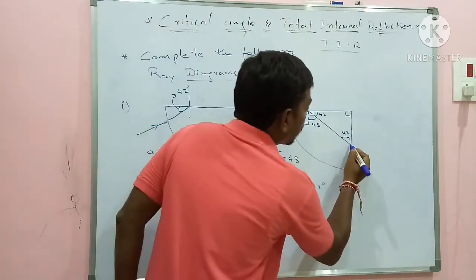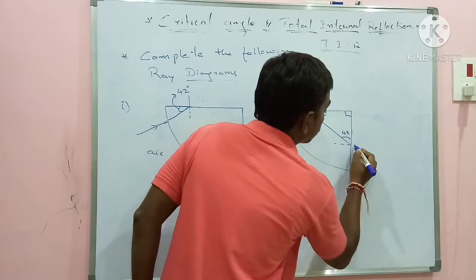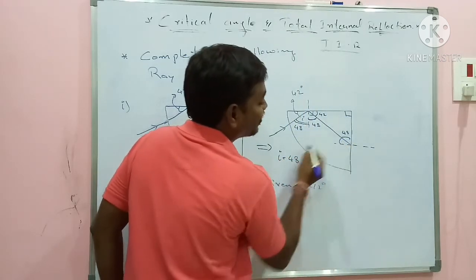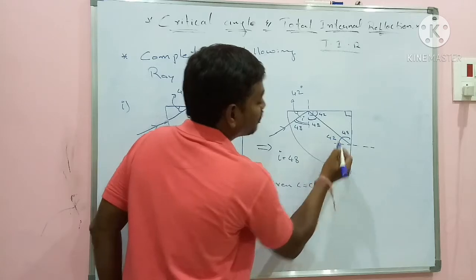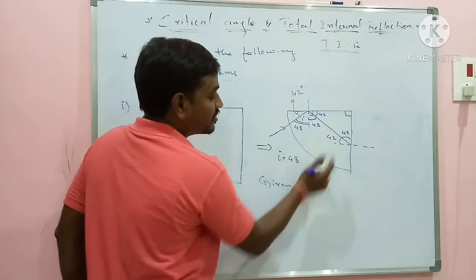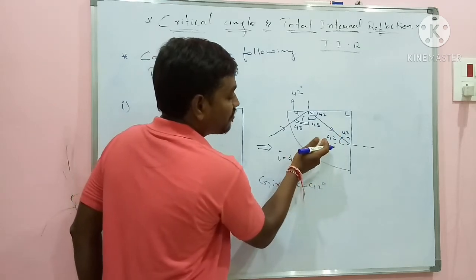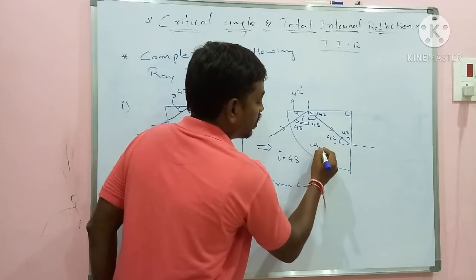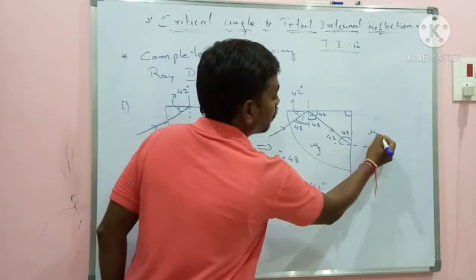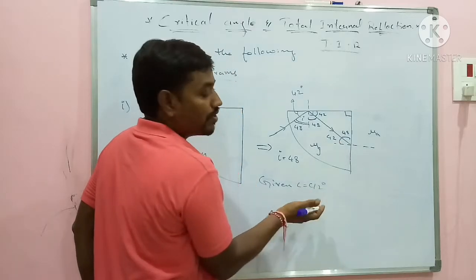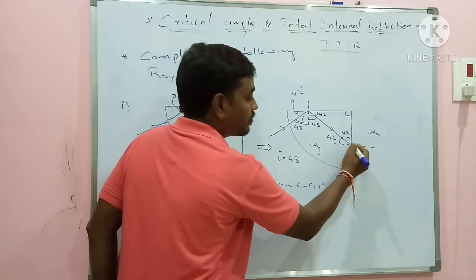Here again I will get a normal. Now what is the angle of incidence here? This is the angle of incidence. This will be 42. So here I is equal to C. See, light is passing from denser medium to rarer medium. This is the denser medium, mu g. This is the rarer medium, mu a. So light is moving and I is equal to C. What will happen? Will it enter into the second medium?